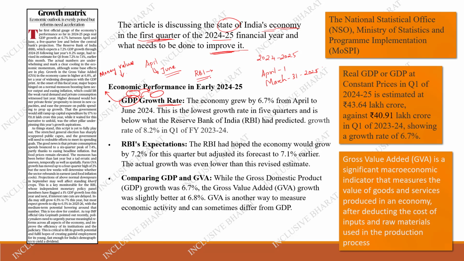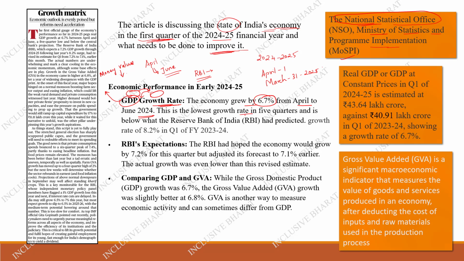And here the article says that in the first quarter there is a decline. See, who's giving this GDP? The National Statistical Office, the NSO, which is under the Ministry of Statistics and Programme Implementation. They are the ones who give this GDP. Okay, here you see the GDP growth rate. The economy grew by 6.7% from April to June 2024.